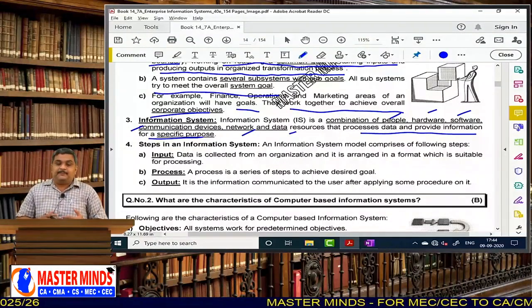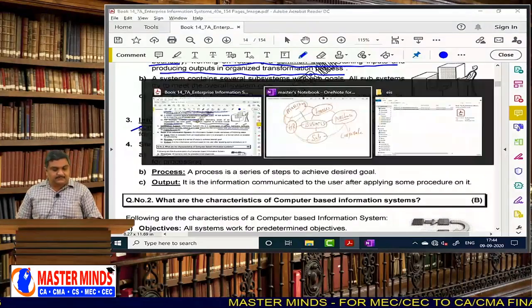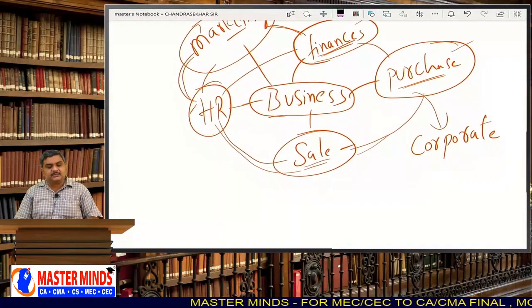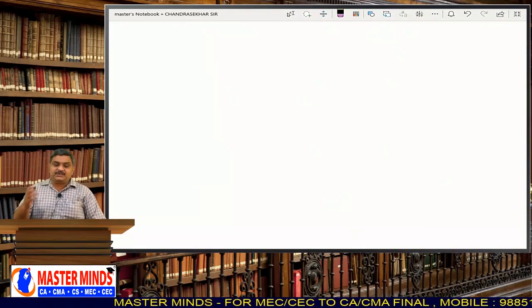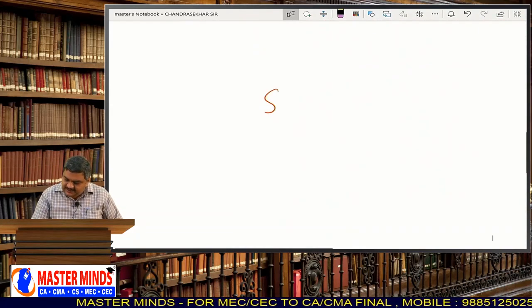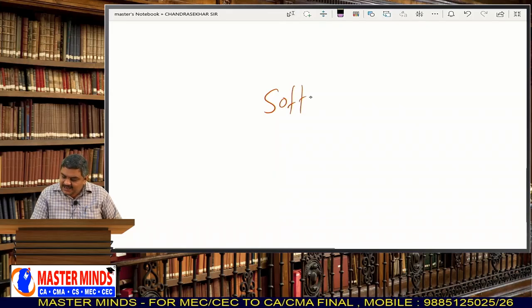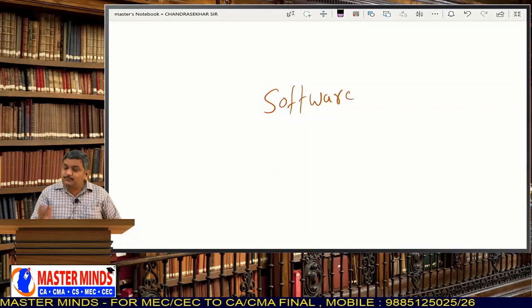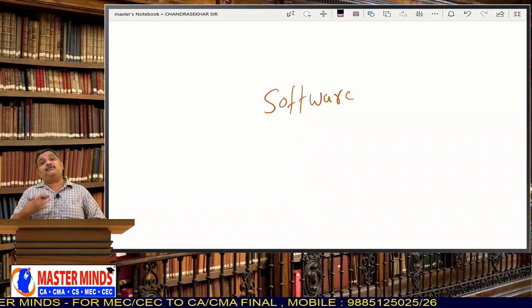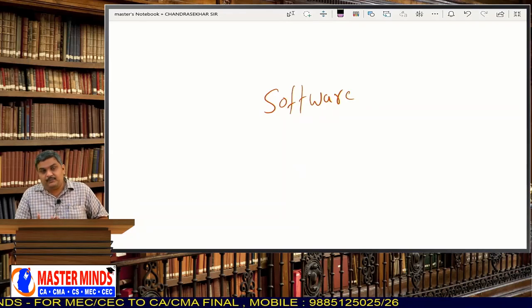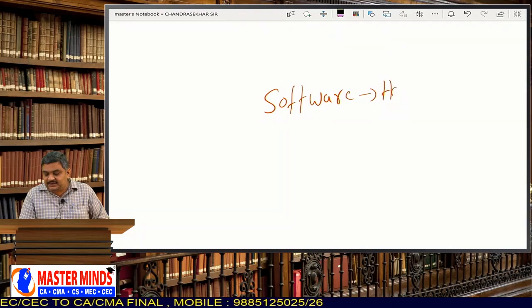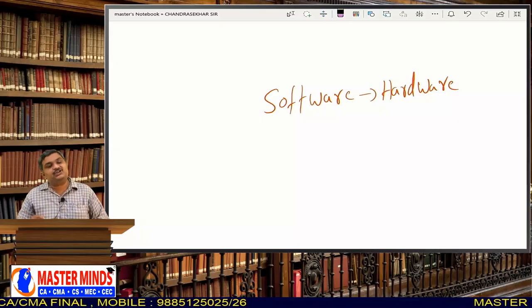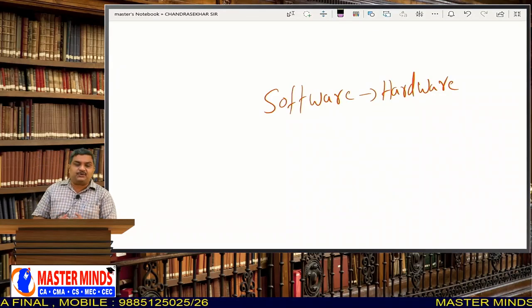For example, information system means actually software. But can software function by itself? No. Software requires hardware to function. They are complementary to each other.